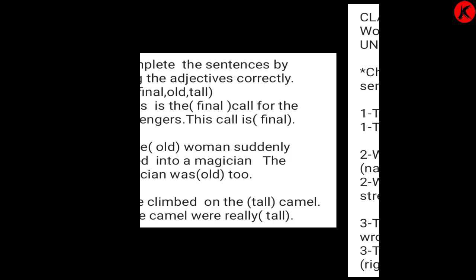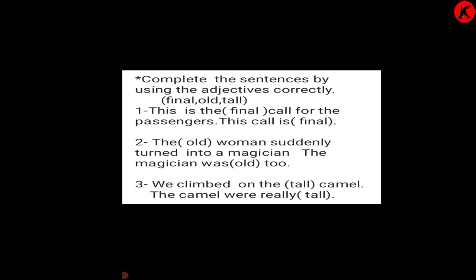Now we'll go to the next page. Complete the sentences by using the adjectives correctly. What do we have to do? Now number 1. Over here, final is there. We have to use final in the sentence. So this is the final call for the passenger, right? And for the other final, how will you write? This call is final.